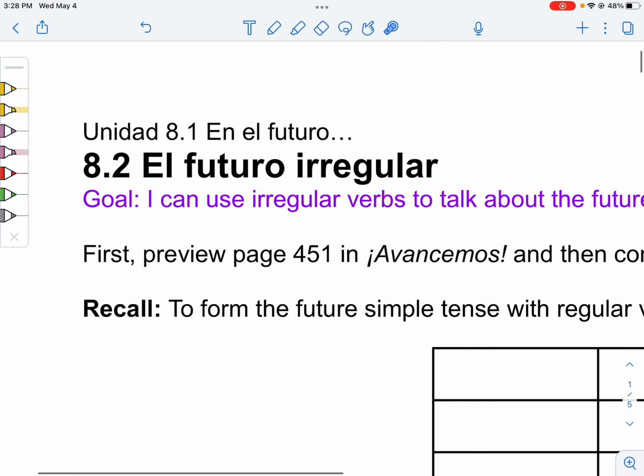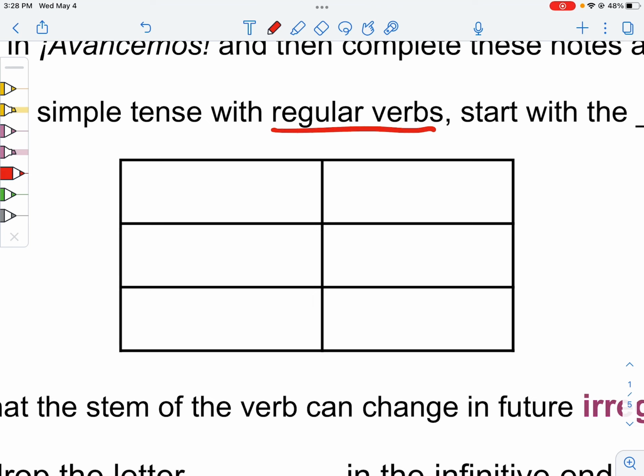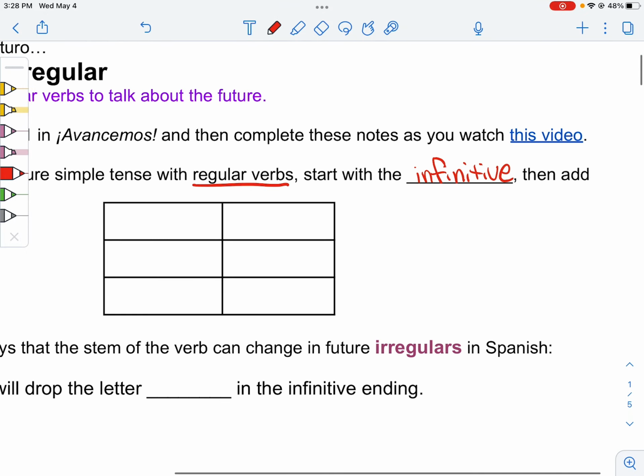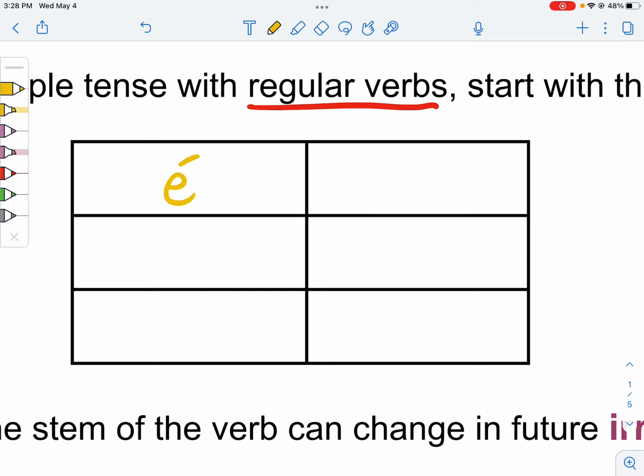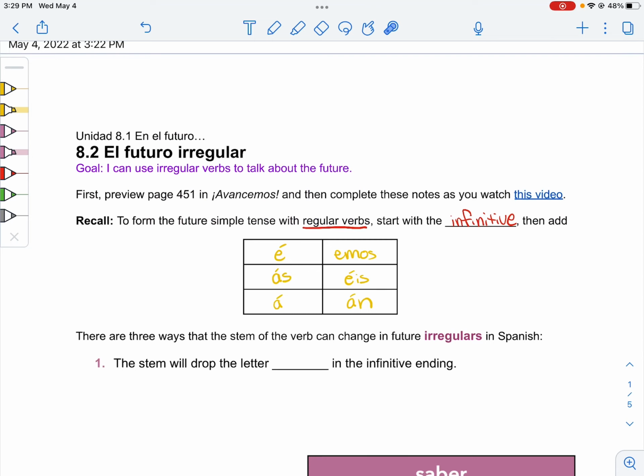Before we talk about the irregular future, we're first going to review the regular verbs. So normally when you start out with regular verbs, you first take the whole infinitive verb, and then add one of 6 endings. It'll be é, ás, á, emos, éis, or án. For example, I will open, abriré, you will eat, comerás, he will speak, hablará, we will praise, alabaremos, and so on. Okay?